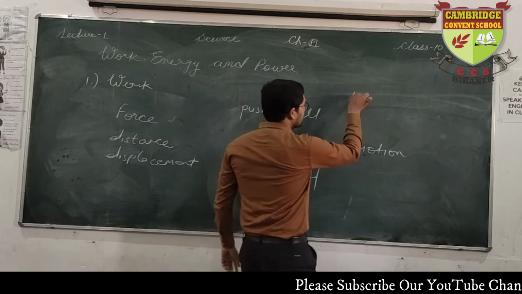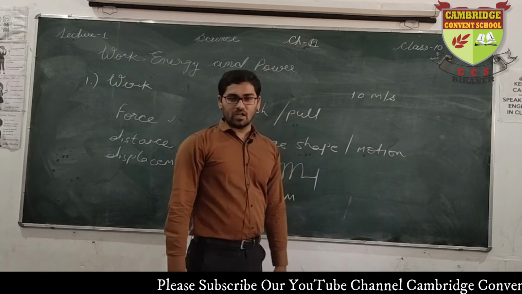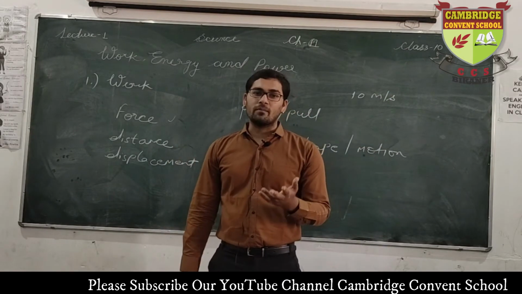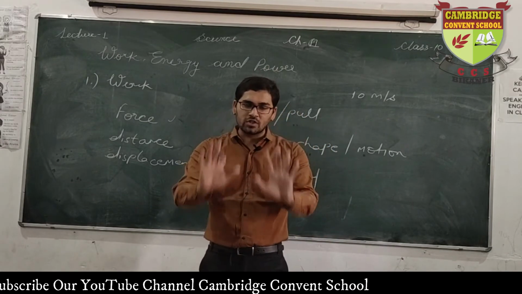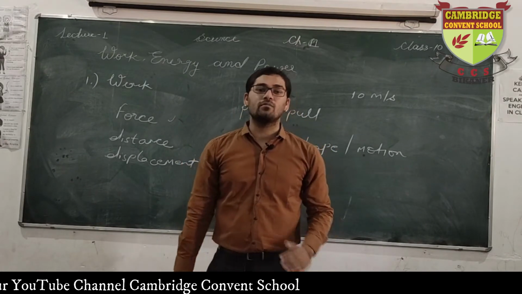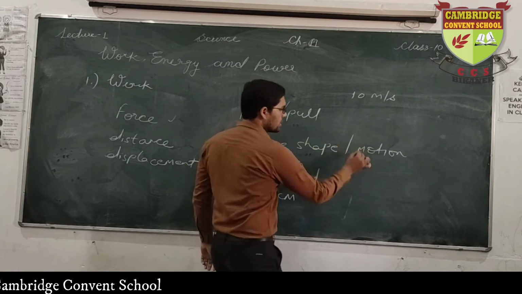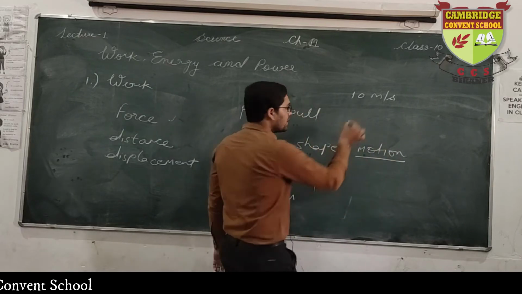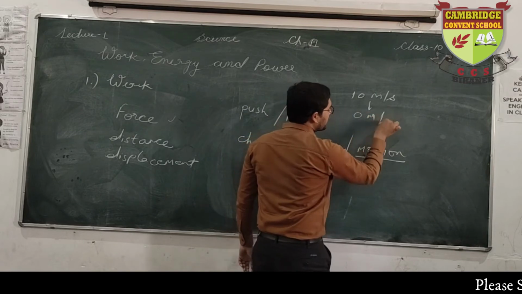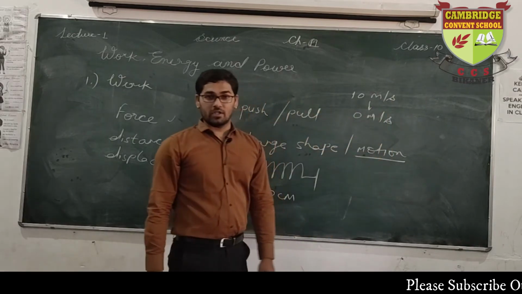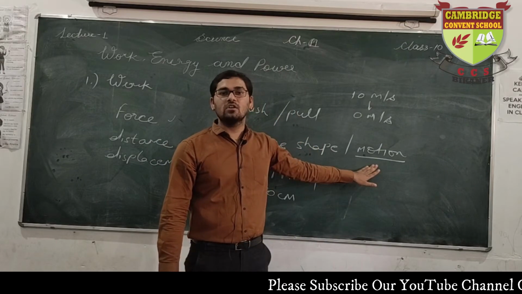You would like to stop him, so you use your hands to push him, and his bike comes to a stop. The motion changes. Its velocity reduces from 10 meters per second to 0. You braked it with your hands. This is an example of change in motion.